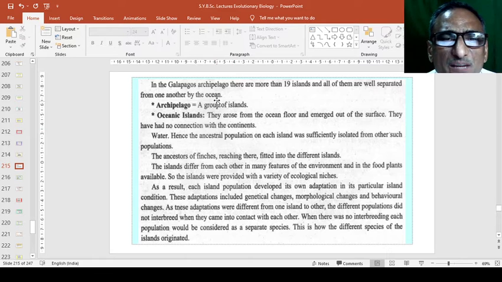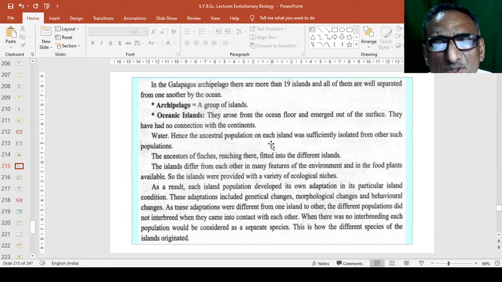In the Galapagos archipelago, there are more than 19 islands, and all of them are well separated from one another by the ocean. An archipelago is a group of islands, and these are oceanic islands; they arose from the ocean floor and emerged out of the surface, and they have had no connection with the continents. Hence the ancestral population on each island was sufficiently isolated from other populations.